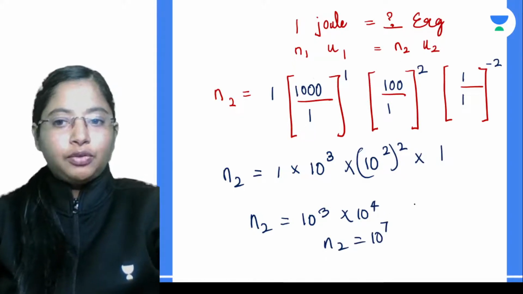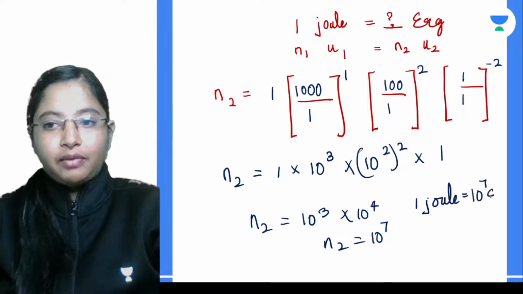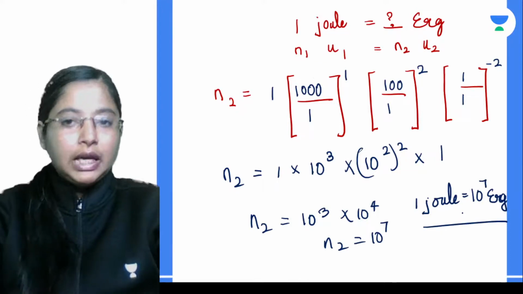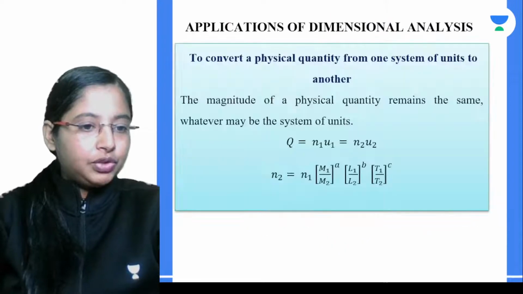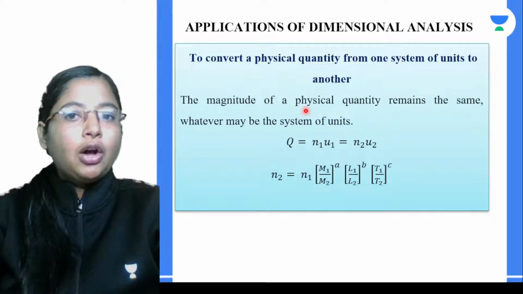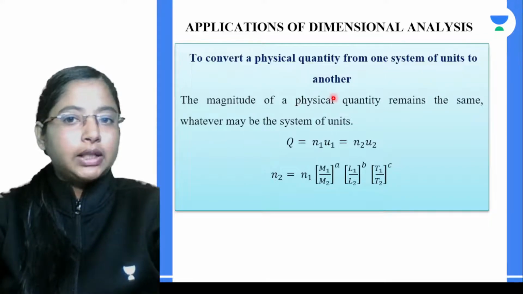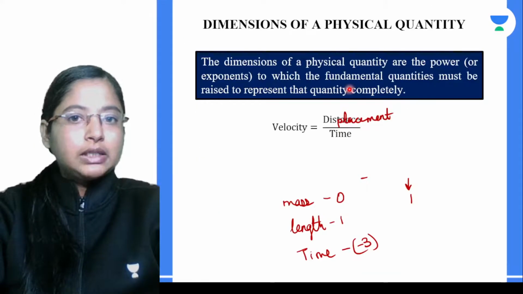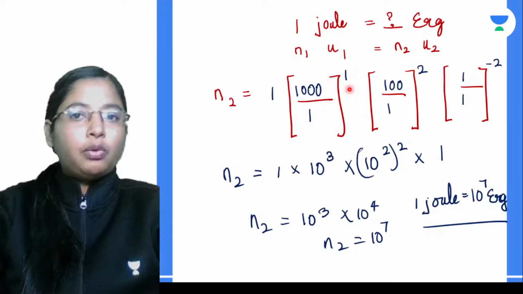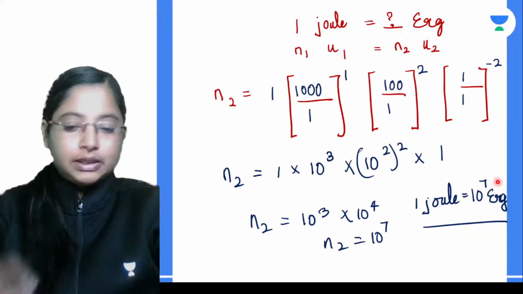So 1 joule is nothing but equal to 10 to the power of 7 ergs. So we can convert from one system of units to another using dimensional analysis. We can find the magnitude of a physical quantity in another system of units. In this case we found, using dimensional analysis, that 1 joule is equal to 10 to the power of 7 ergs in the CGS system of units. This is one application.